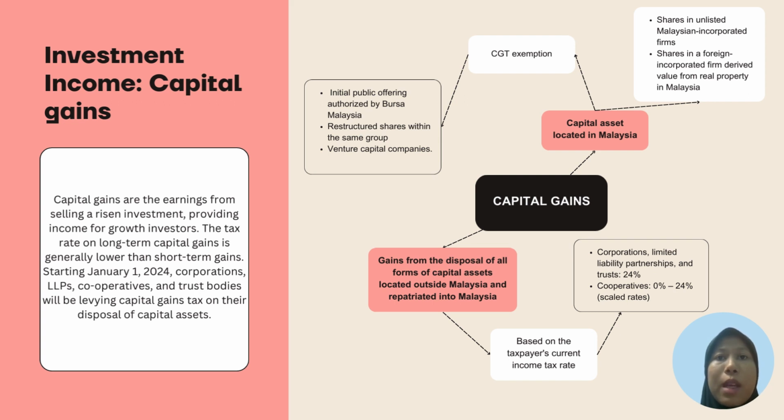Next is gains from assets outside Malaysia. Gains from the disposal of capital assets outside Malaysia repatriated into Malaysia are subject to income tax rate. For example, corporations and LLPs have a 24% tax rate, while cooperatives have scale rates from 0% to 24%.